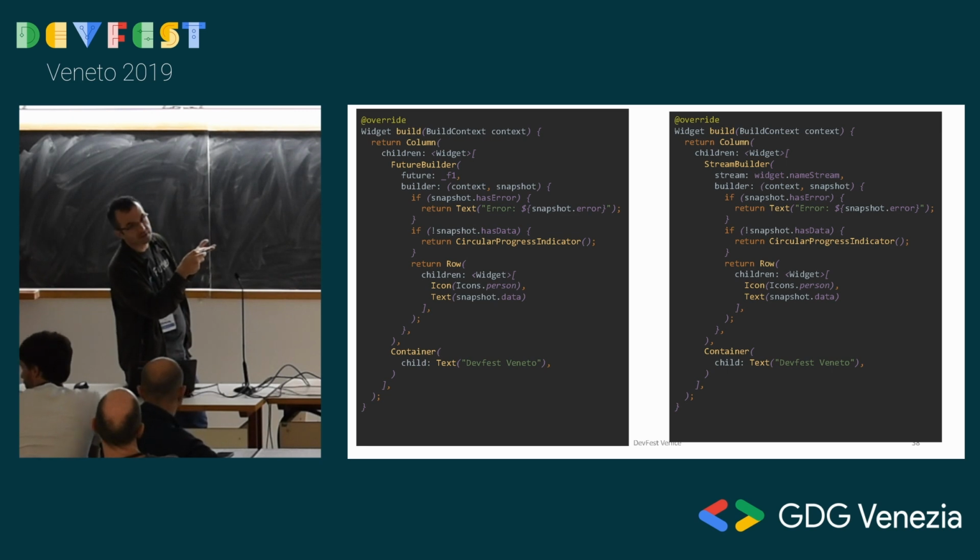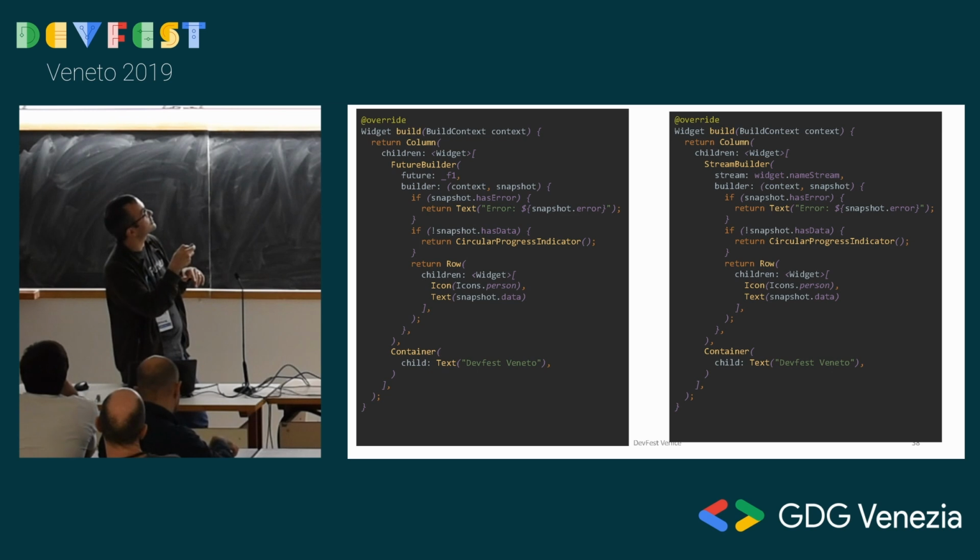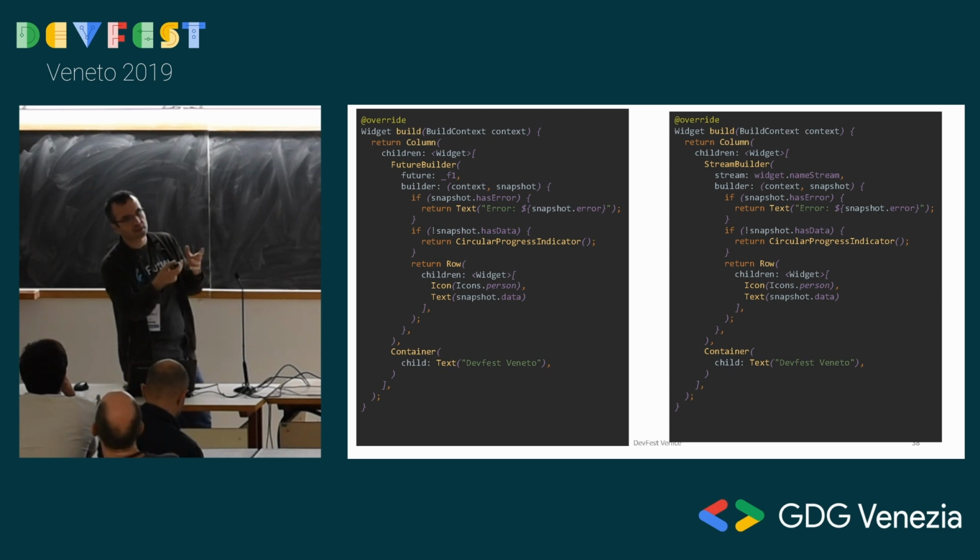Initially, well, it can have an error. Some errors can happen sometimes. You have the option to show it to the user or do whatever you want with it. If the snapshot doesn't have data, then you get to show a loading circle progress indicator, etc. So this is getting called whenever the snapshot changes. If neither of these is true, that means you have valid data, then you build your tree, and then it is displayed on the screen nicely.